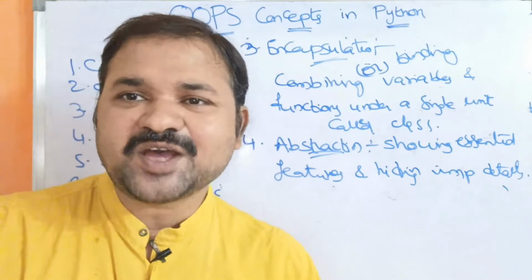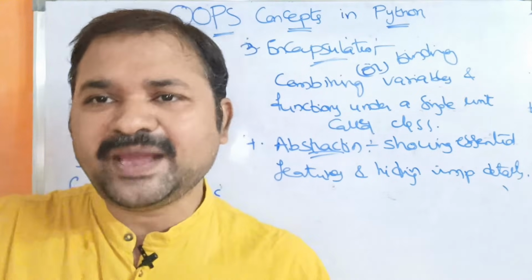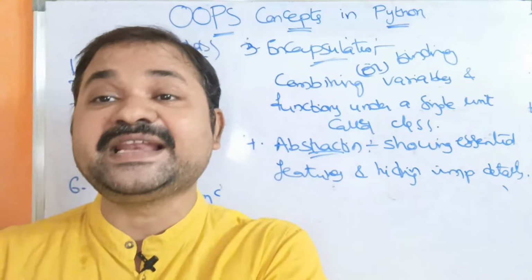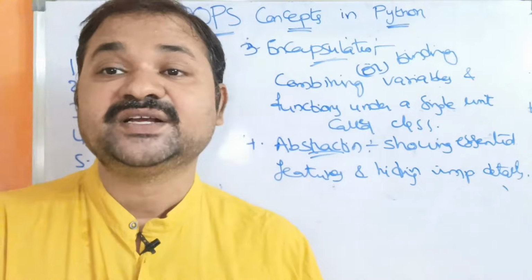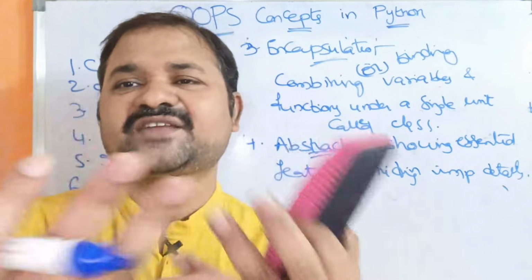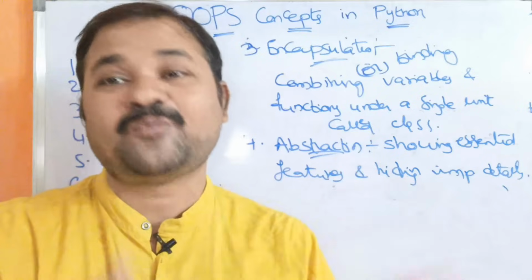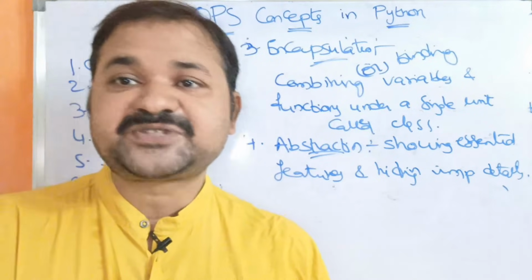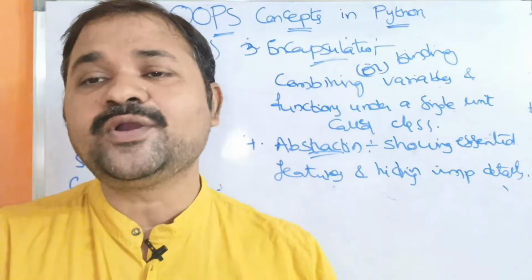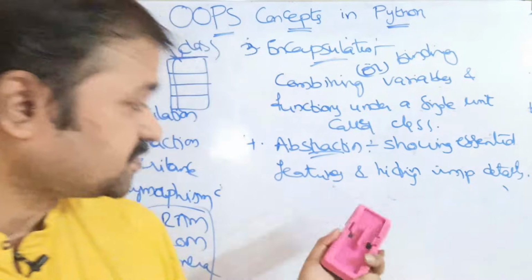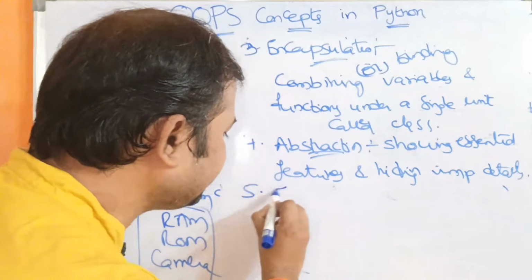Let us take the example of a website or mobile app. We can work with any website or mobile app, but we don't know how it is internally implemented. We don't know which programming language they used, which scripting language they used, or which server-side technology they used. But we can use that website or mobile app. That is nothing but abstraction. Abstraction means only showing essential features to the user and hiding the background or implementation details. So Python also provides abstraction.